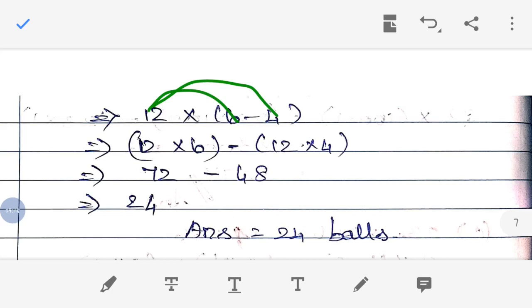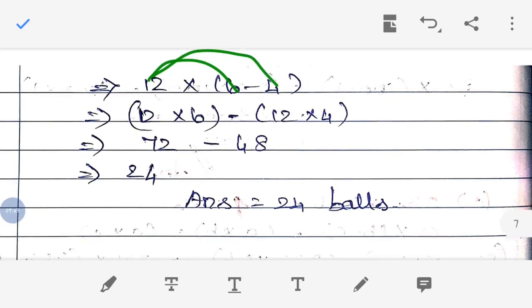But here, like that we can do it. But in the question itself, they mentioned we have to use the distributive property. So because of that, we are doing it like this. So 12 we are going to multiply with the 6 and 4. Understood? So 12 into 6 minus 12 into 4. 12 into 6, what is the answer? 72. And 12 into 4, what will be the answer? 48. Now if you subtract 72 minus 48, we will get the answer 24. So the answer will be 24 balls.